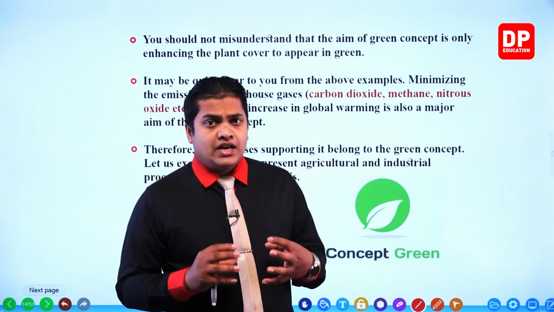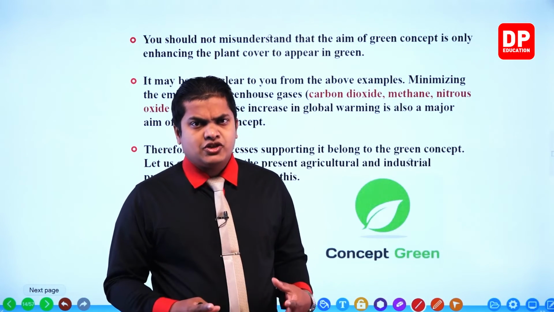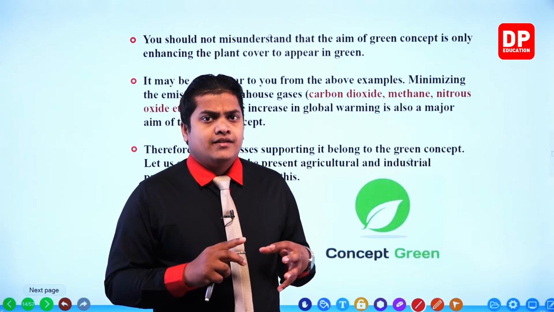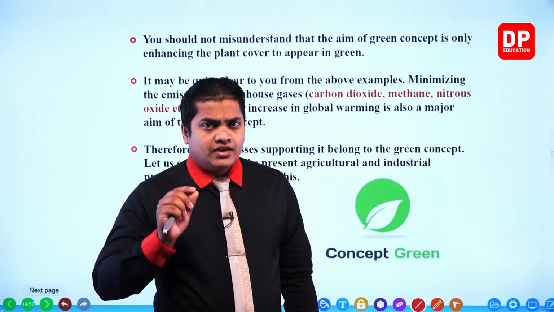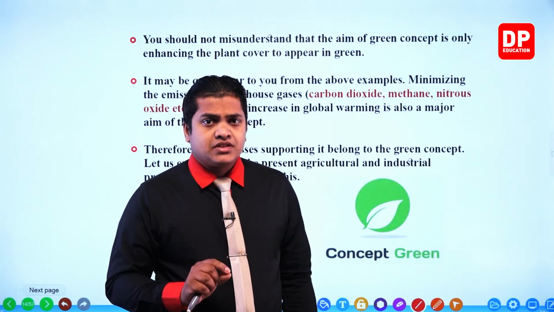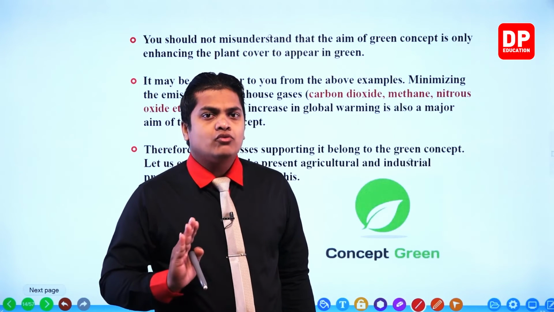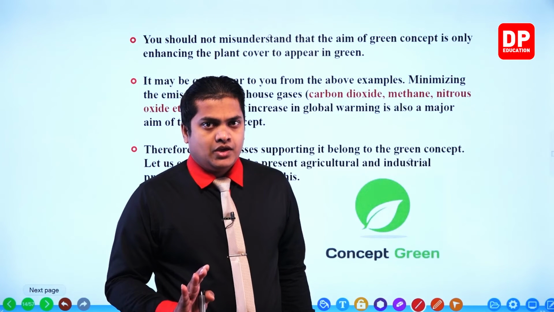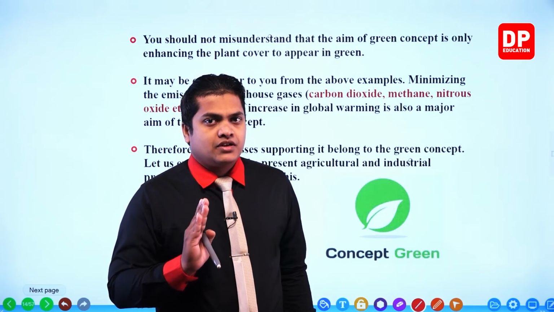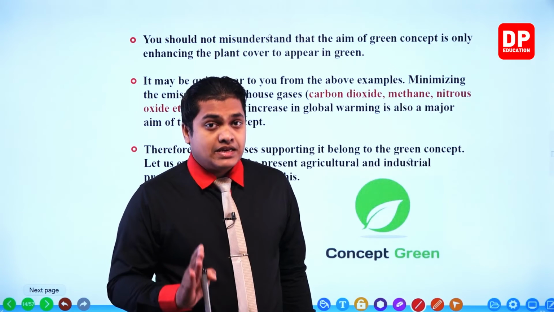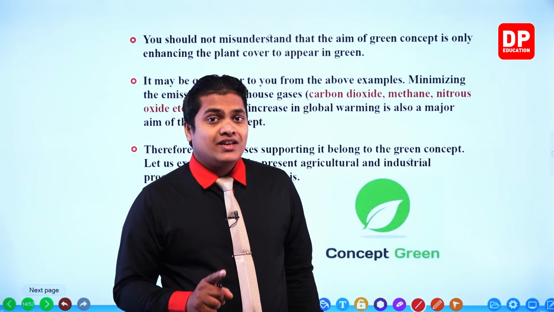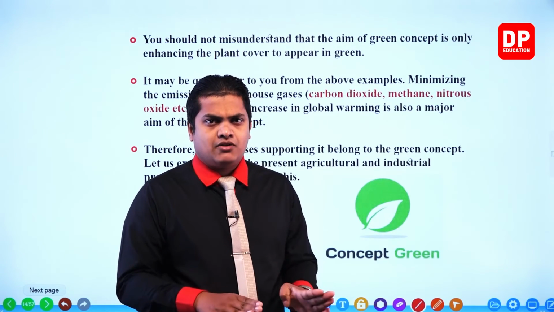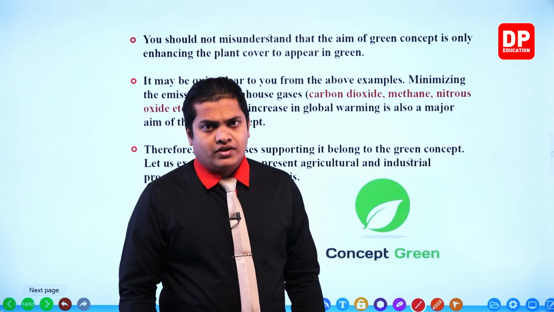Because of the emission of greenhouse gases, different kinds of complications are going to occur, my dear children. We discuss those things when we are starting the lesson part. So here the green concept mainly aims to reduce the greenhouse gases which are going to be emitted from different sources, okay. That is the main aim of the green concept. So here specially remember, we are not talking about the vegetation, but we are going to minimize the emission of greenhouse gas as the main aim over here, right.